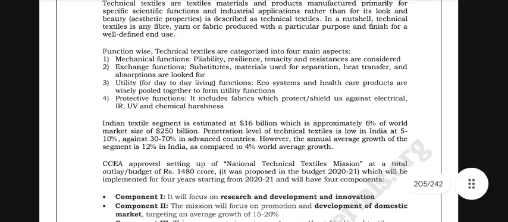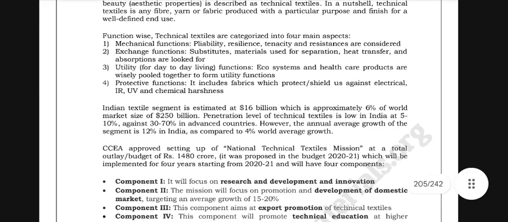The Indian technical textile segment is estimated at $16 billion, which is approximately 6% of the world market size of $250 billion.